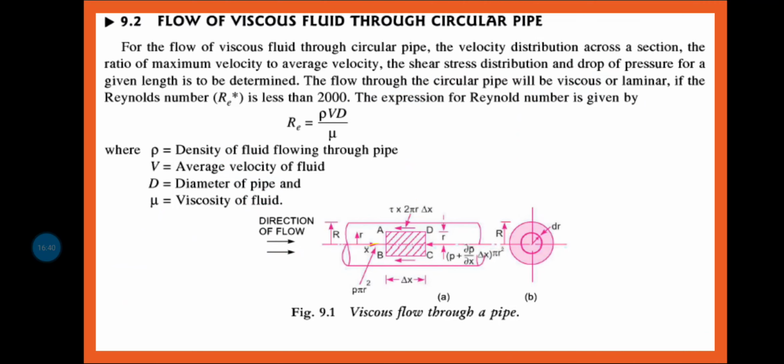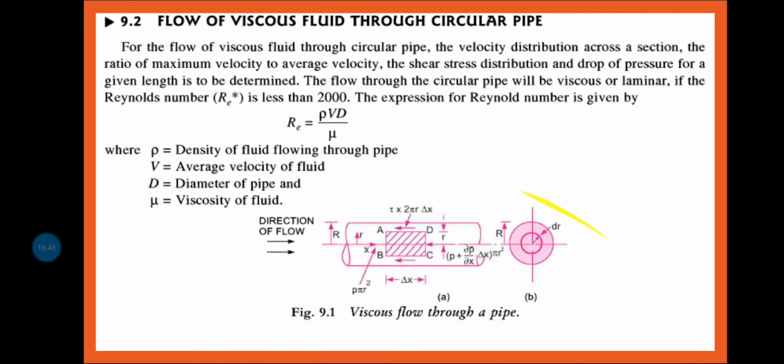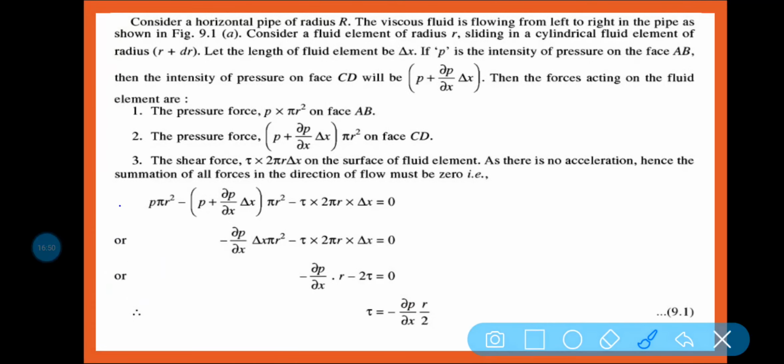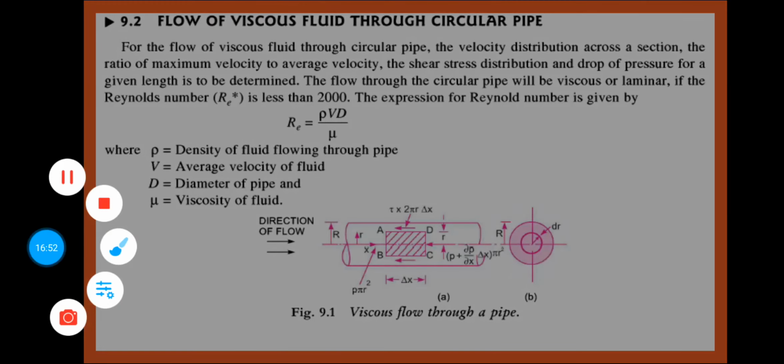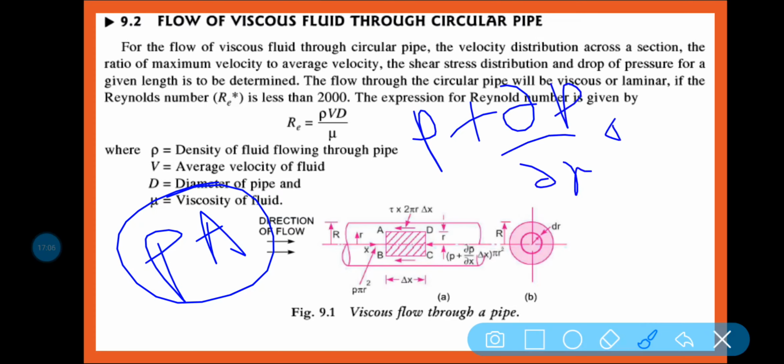Am I right? So I hope this equation, this diagram is clear. Again I am telling you, some pressure force, P into area, is applied on the phase AB. On the reverse side, phase DC, there must be some change of pressure, that is P plus del P by del x into dx, into area, the pressure force.